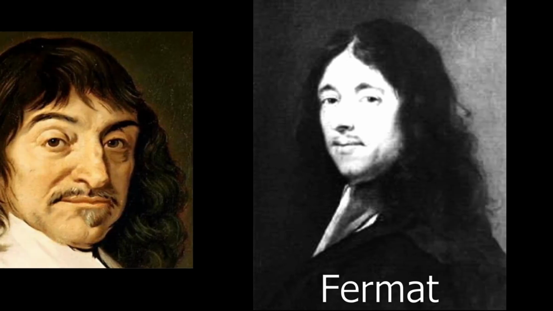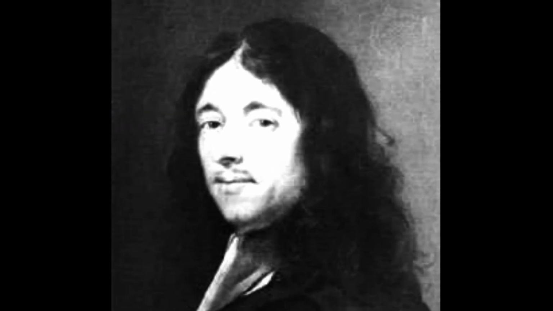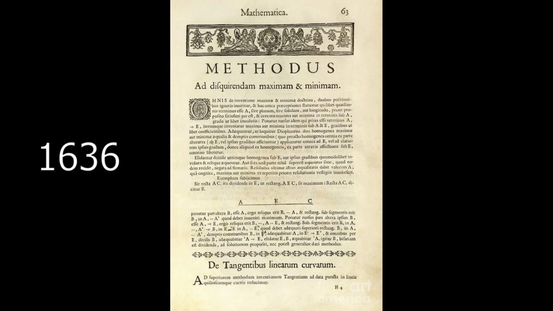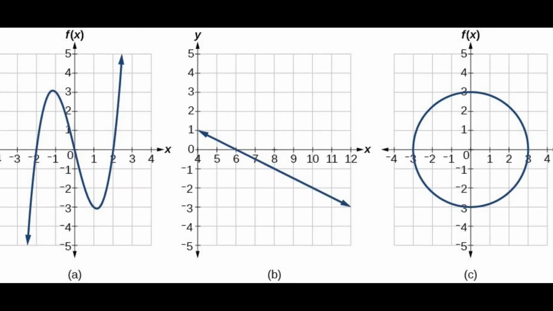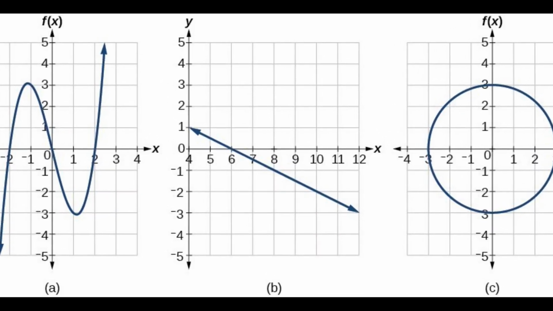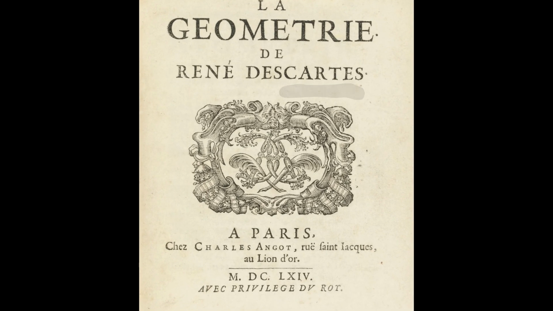The third biggest math rivalry was in 1637, the controversy between number 4 Fermat and number 3 Descartes. In 1636, Fermat had published the first idea ever of taking an equation and turning it into a picture called a graph. But Descartes came along in 1637, stole the idea, and we call it the Cartesian plane to this very day.